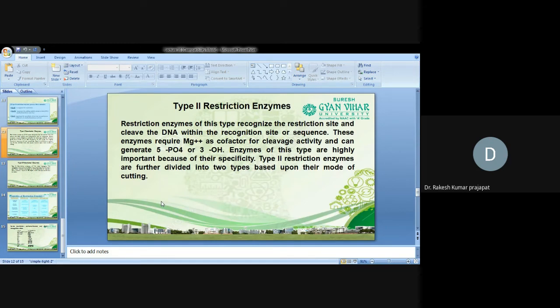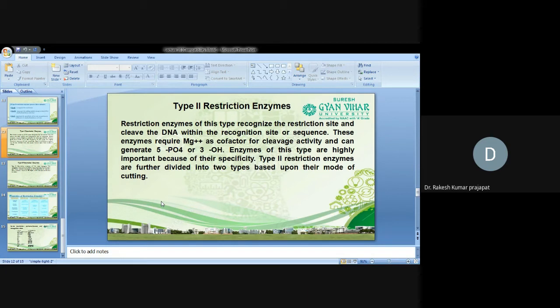Type 2 restriction endonucleases. Restriction enzymes of this type recognize the restriction site and cleave the DNA within the recognition site or sequence. These enzymes require magnesium as a cofactor for cleavage activity and can generate 5' phosphate and 3' hydroxyl ends.